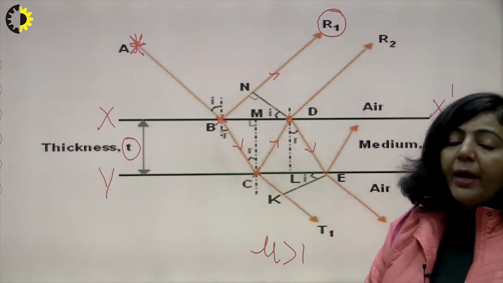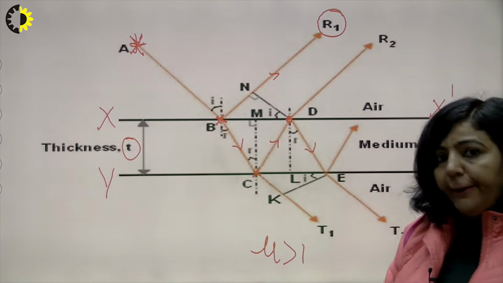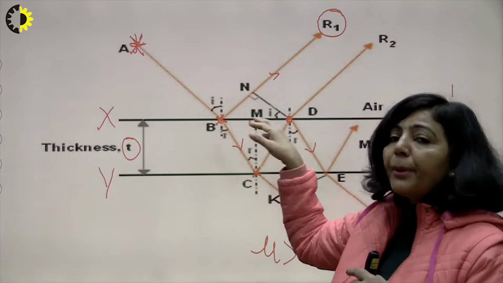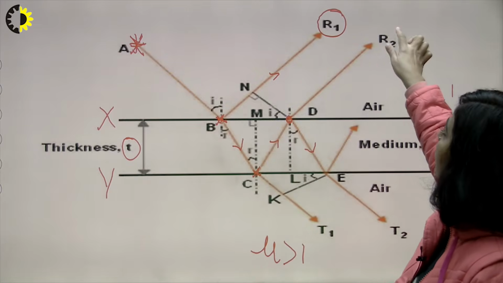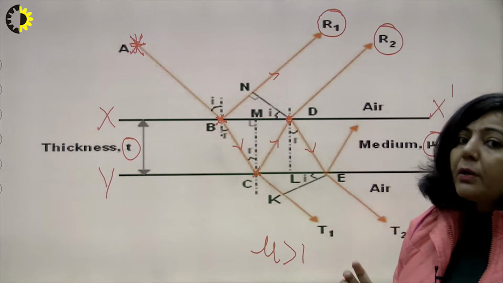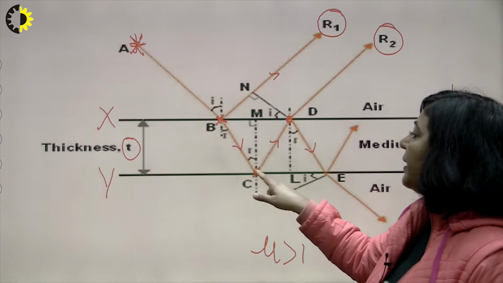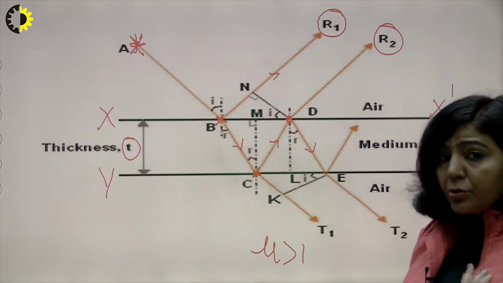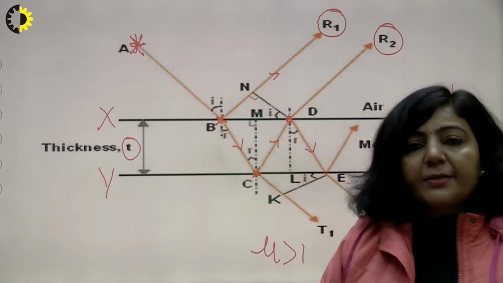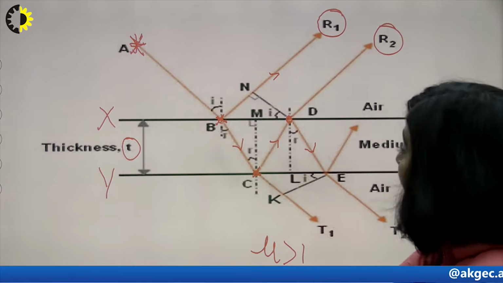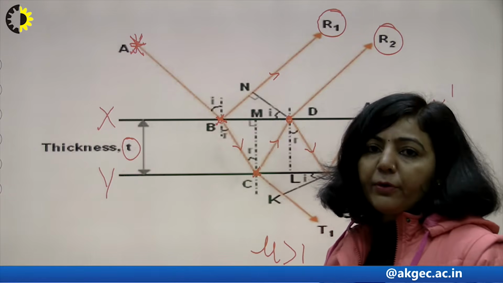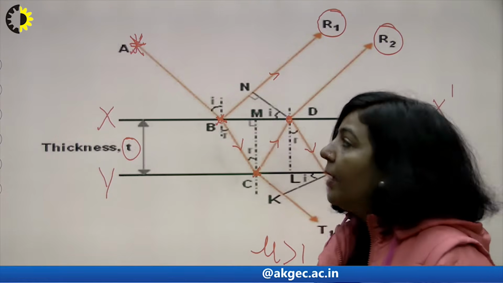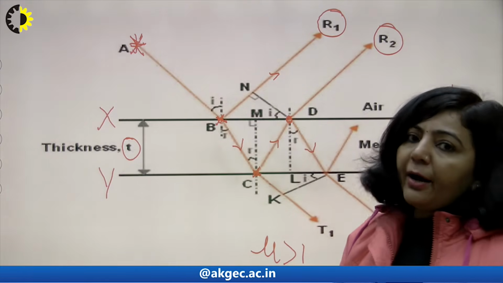One is R1, and if you see it carefully, you can observe that this R1 is reflected from the upper part of the thin film. And if you see this second ray R2, and observe it carefully, you can see that this R2 basically originates from this point C. So you can say R1 is reflected from the upper part of the thin film and this R2 is reflected from the lower part of the thin film. So we can say we are having two reflected rays. That's why they are represented by R1 and R2.